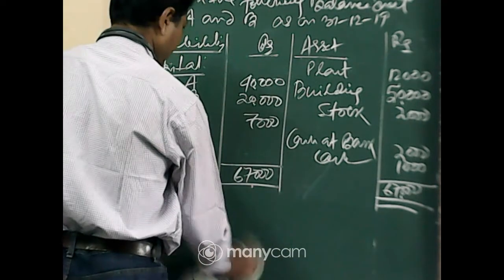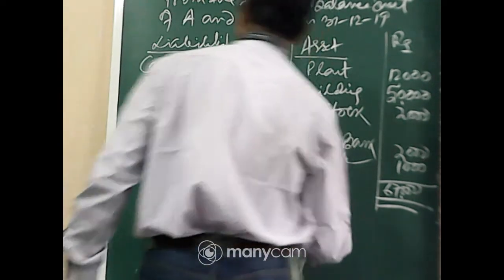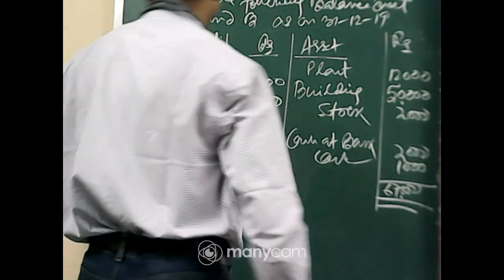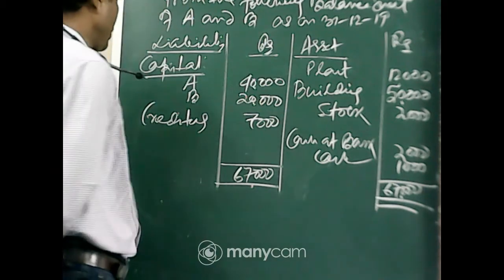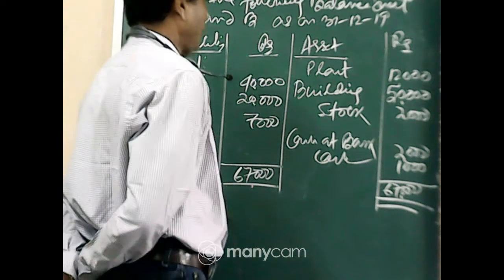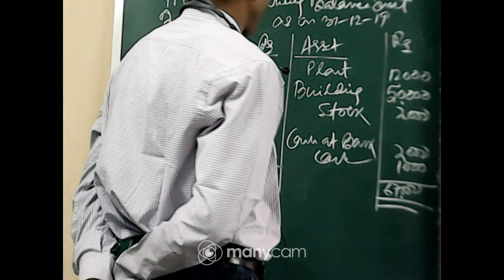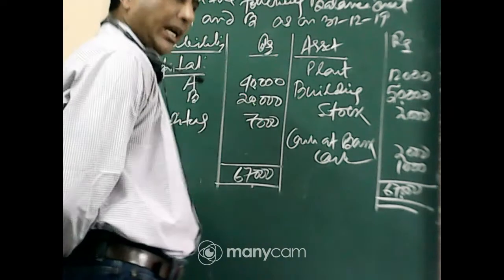Now, in the balance sheet, liabilities are capital A 40,000, B 20,000, creditors 7,000; assets are plant 12,000, building 50,000, stock 2,000, cash at bank 2,000, cash 1,000.